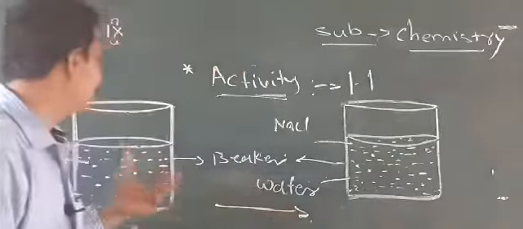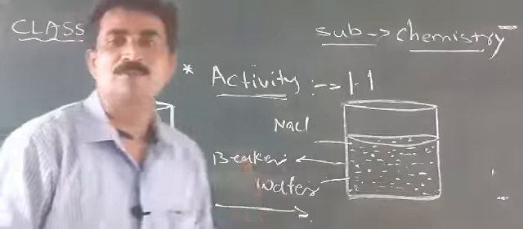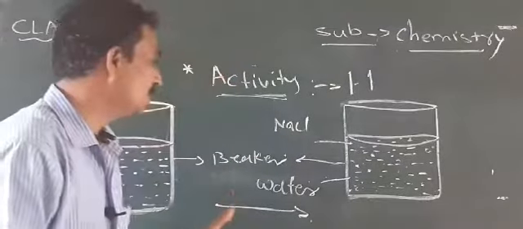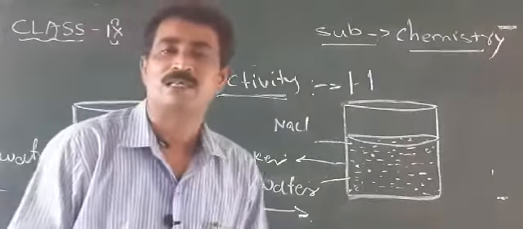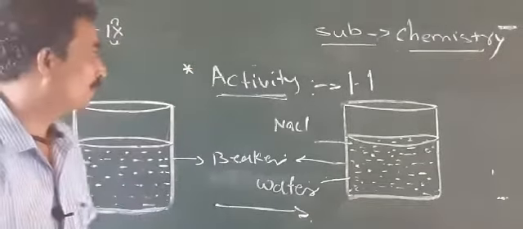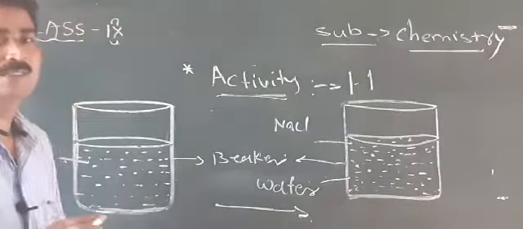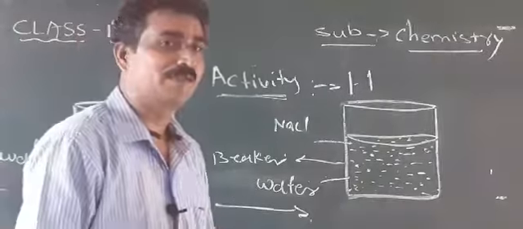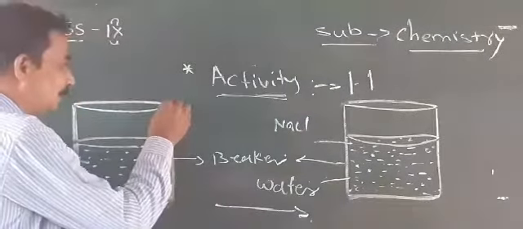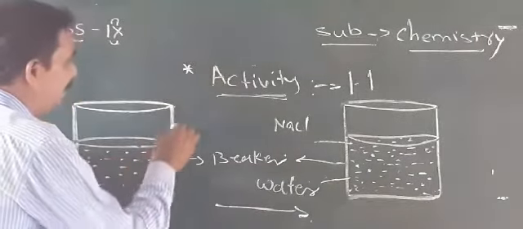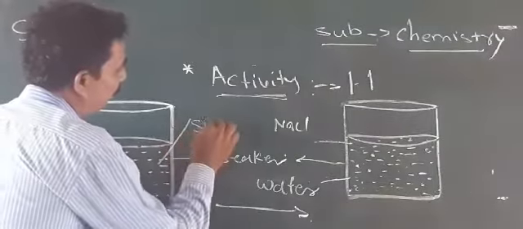As an example, one beaker is necessary, sodium chloride is also necessary for us, and water. These materials are necessary for our activity. So this is one beaker. Inside this beaker we added 50 ml of water.